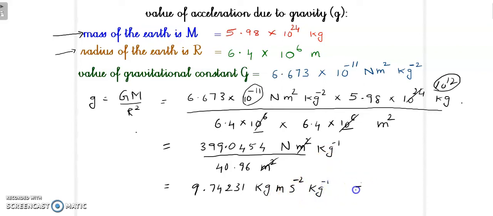So if I round this value to 9.8 to make it a fixed, constant value, 9.8 kg power minus 1, and kg will get cancelled, meter per second power minus 2, meter per second square. So this is the value of g on the surface of the Earth, irrespective of the value of the small m of the falling body.